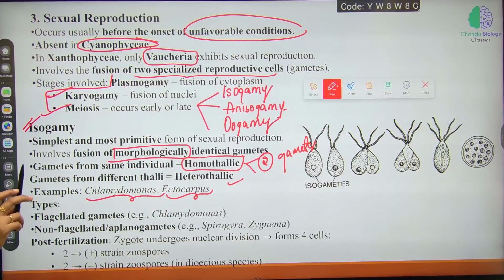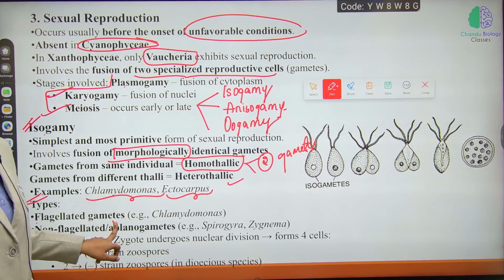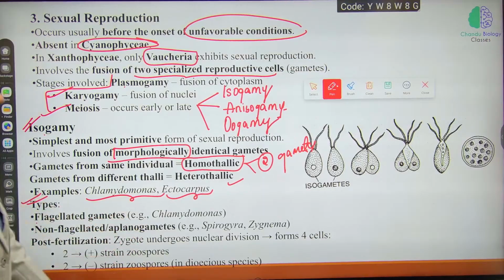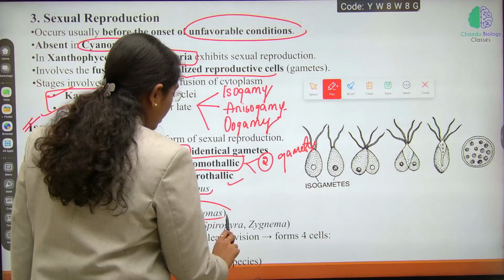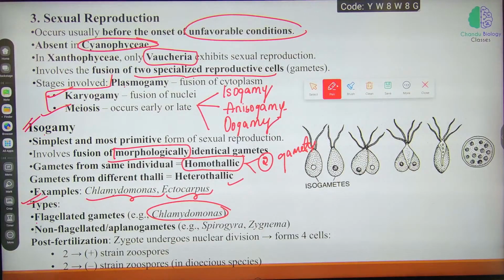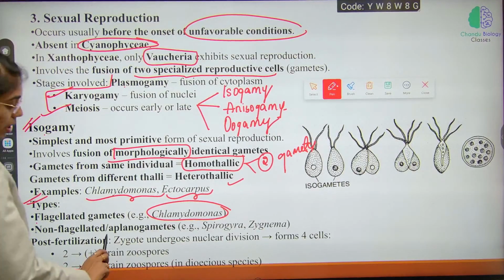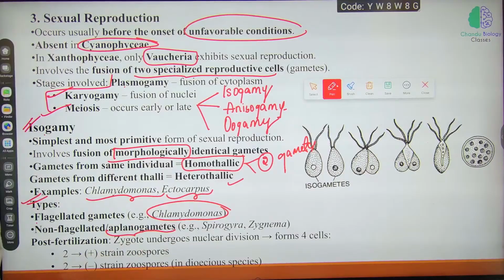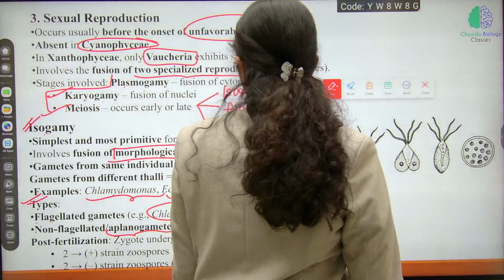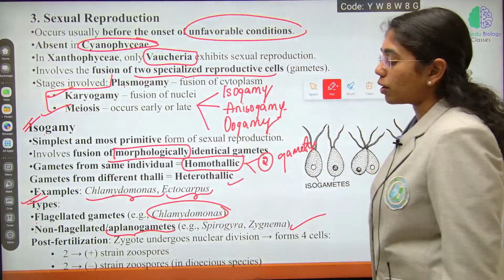These are the examples for the isogamous type. Then we will see what are the types of this isogamy. Flagellated similar gametes are observed in Chlamydomonas, which is a widely known example for all of us. Non-flagellated gametes or aplanogametes are seen in Spirogyra and Zygnema.